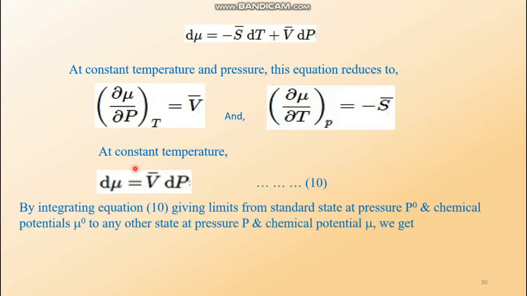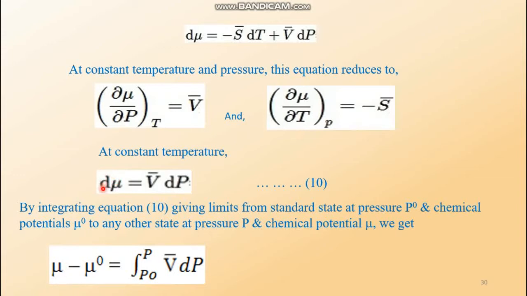We have to integrate this equation number 10 by giving limits. What limits should we give here? The limits from the standard state to any other state or the experimental state. At the standard state mu is mu 0, and at any other state mu is simply written as mu, whereas pressure is P0 and any other pressure or the experimental pressure is simply P. So by integrating equation 10 from the standard state at pressure P0 and chemical potential mu 0 to any other state at pressure P and chemical potential mu, this expression is obtained.